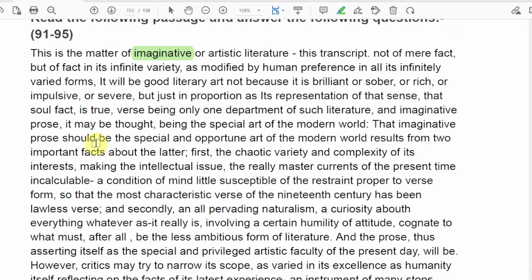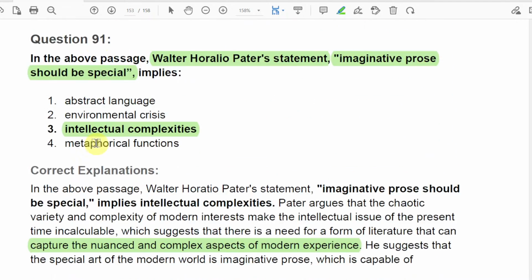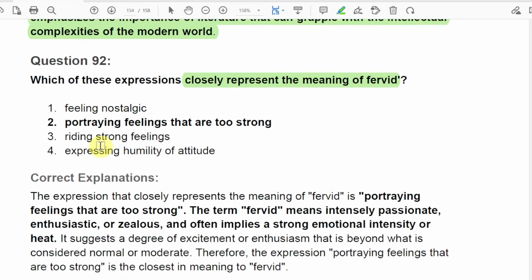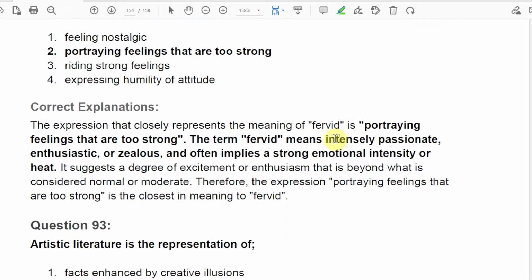Anyway, you'll find it and read it. I'll just move straight to the explanation. The expression that most closely represents the meaning of fervid is portraying feelings that are too strong. The term fervid means intensely passionate, enthusiastic, or zealous, and often implies a strong emotional intensity or heat.